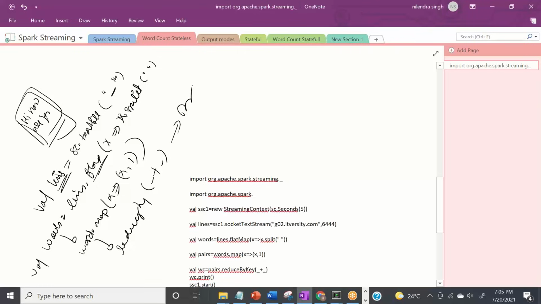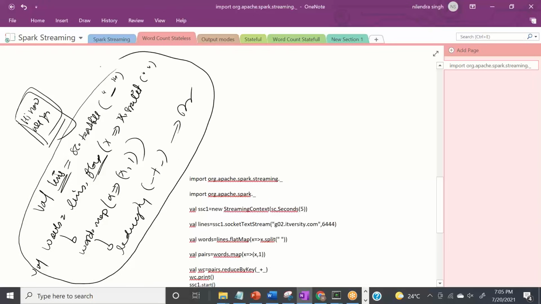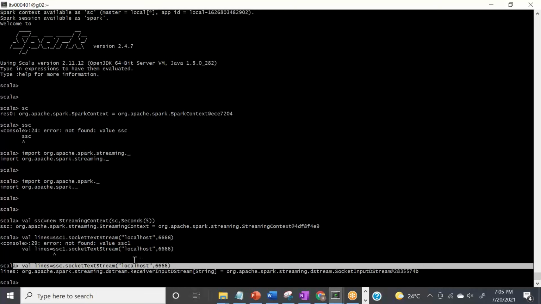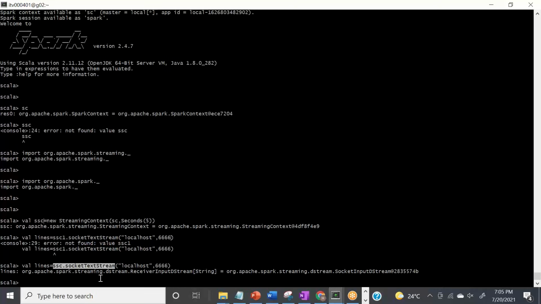As simple as that. As I was explaining in the last 30-45 minutes, behind the scene everything is RDD. So this program should work as it is as soon as we have these streams or RDDs created for us by Spark Streaming. So what we did here, we created one DStream. When I wrote this line, lines read sc.socketTextStream, it didn't create the RDD, rather it created the input DStream of string type.